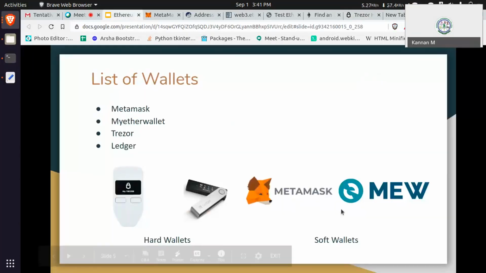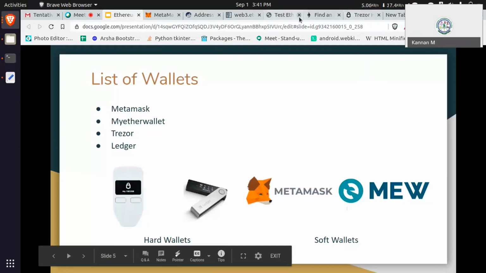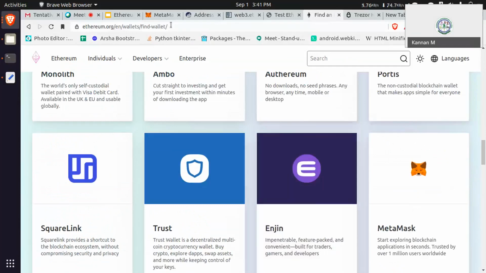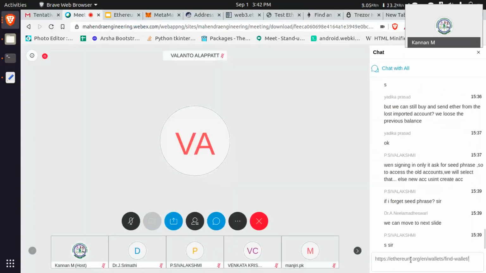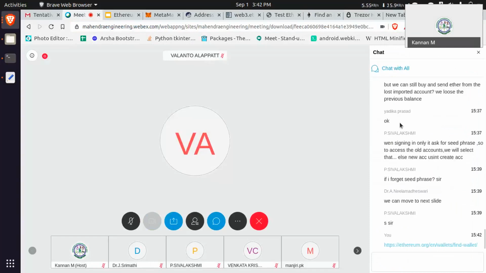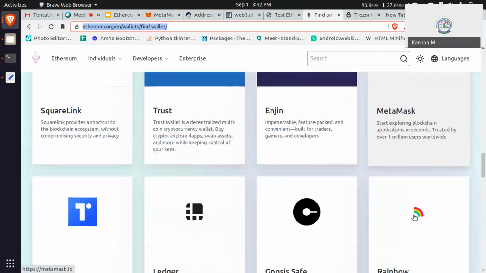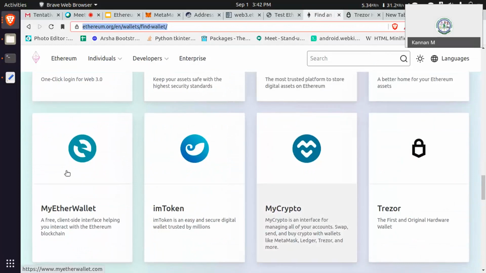And then MetaMask and then MyEther wallet. Just load this URL and then try these wallets. If you have any difficulties in that, just mail me. I will help regarding that mail. You already tested MetaMask, and MyEther wallet is like MetaMask.